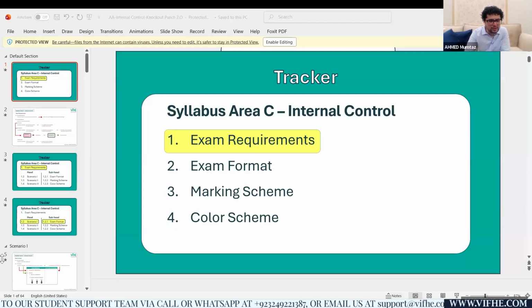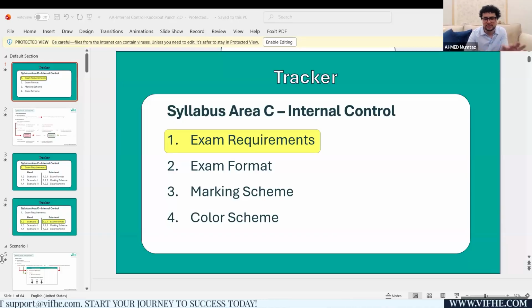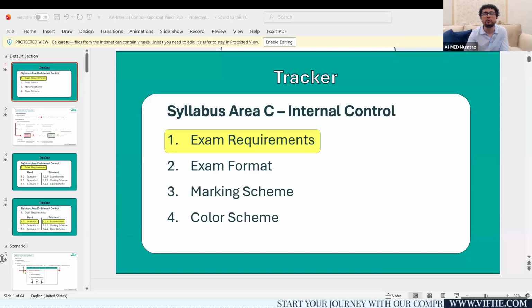Also in ethics, if one scenario leads to 2-3 threats, do we need to mention all of them or one? No, one is enough. For example, contingent fee leads to self-interest and advocacy, but the standard solution contains only one. First of all, contingent fee does not create advocacy threat. First of all, this question itself is incorrect. Fiza, are you part of my batch? I don't think so. Yes, contingent fee only creates self-interest threat. Who told you that it creates advocacy threat as well? Advocacy threat means as an auditor, I'm taking the side of the client. I'm promoting the interest of the client.